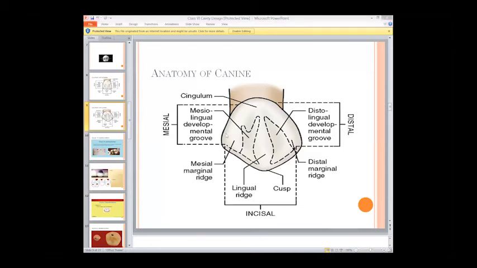Cingulum is the highest elevation that is present on the palatal side of the canine region, right? And then we have the conventional things. We have the lingual cusp ridge. We have the lingual cusp, right? We have the distal marginal ridge. We have the mesial marginal ridges. We have the mesiolingual grooves. These are the things which you have already known about this. Are we clear about that?